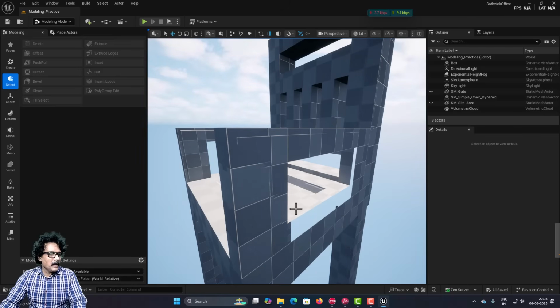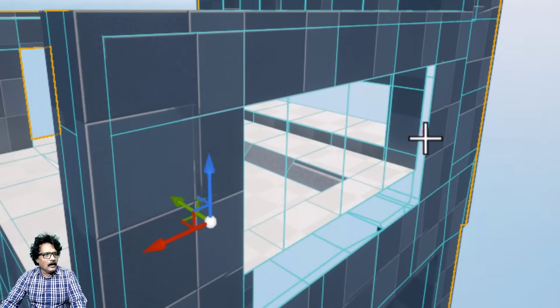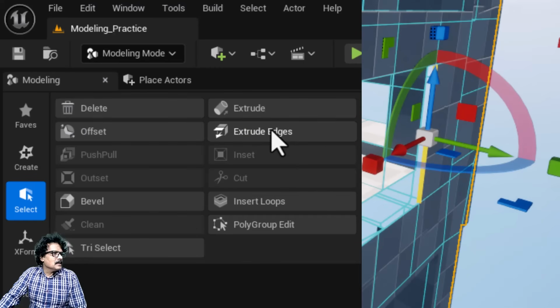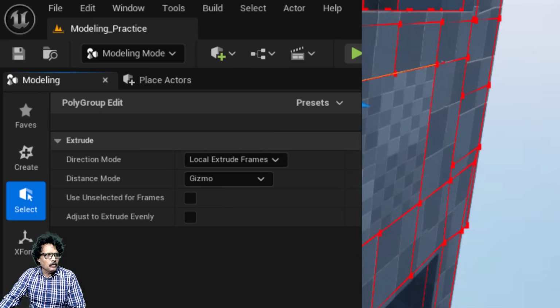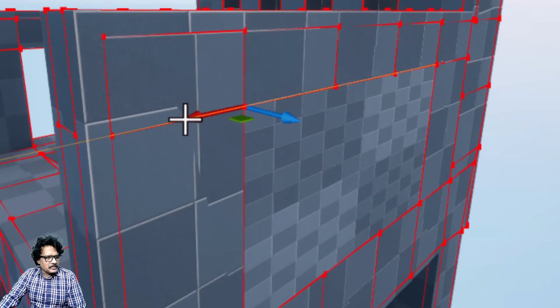So, to get my face back here, I am now going to come into the edge selection mode, and here I am going to select this one corner edge over here. Now, this extrude edges is going to come in handy. So, if I click on extrude edges now, I can just pull it, make it get attached till here.